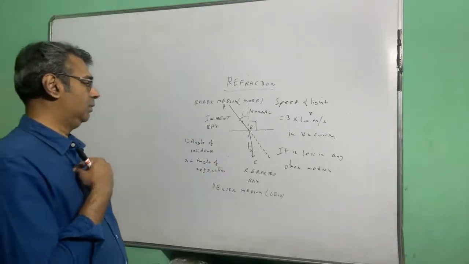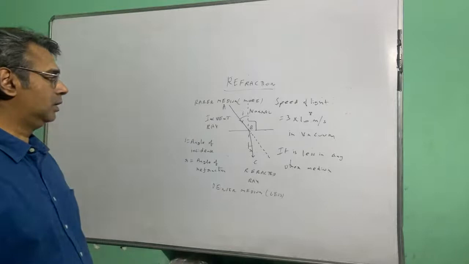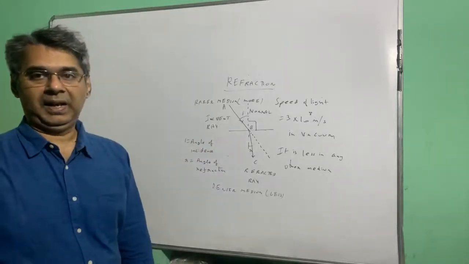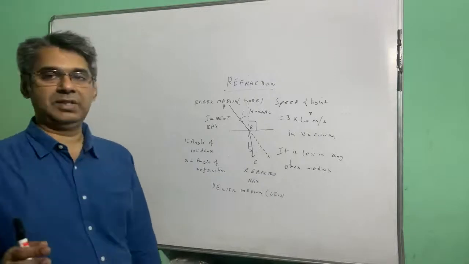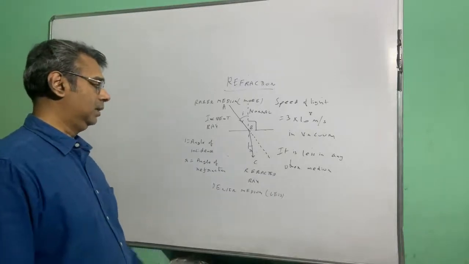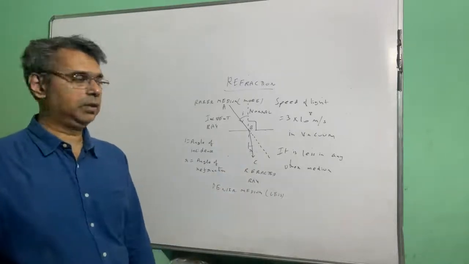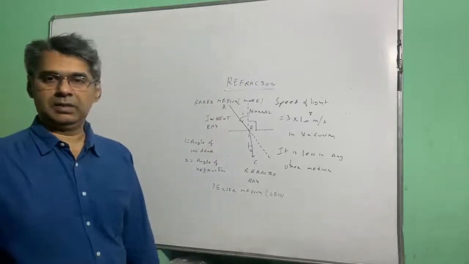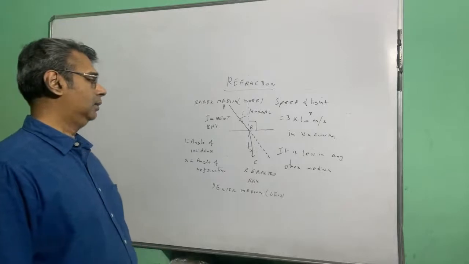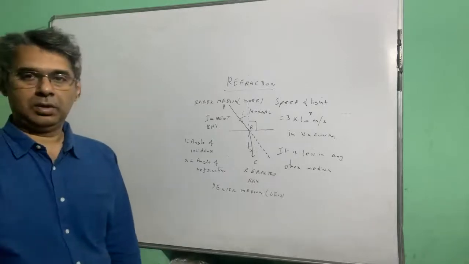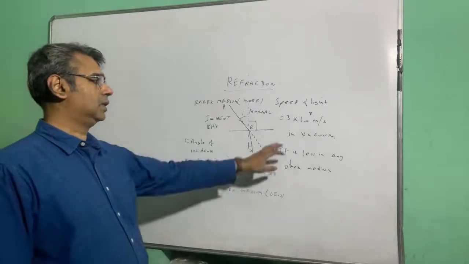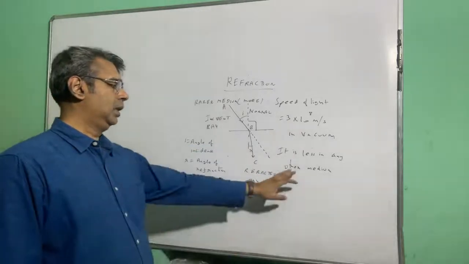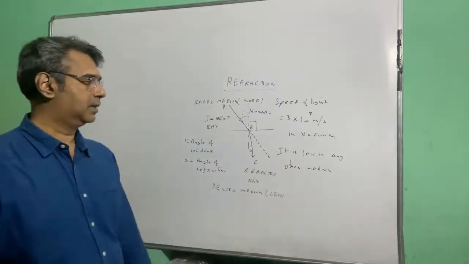So when a ray of light is incident on the boundary of two mediums, then it refracts. Refracts means it changes its path. It either goes towards the normal or away from the normal, depending on whether it is going from rarer to denser or denser to rarer. And this phenomenon is called refraction. And why does it happen? Because the speed of light in a rarer medium is more, and the speed of light in a denser medium is less.